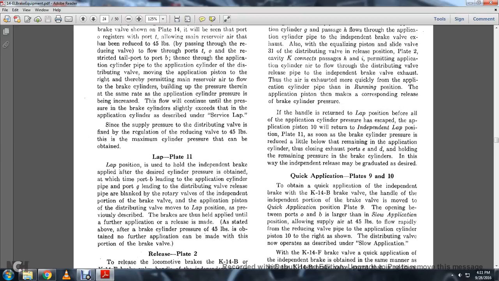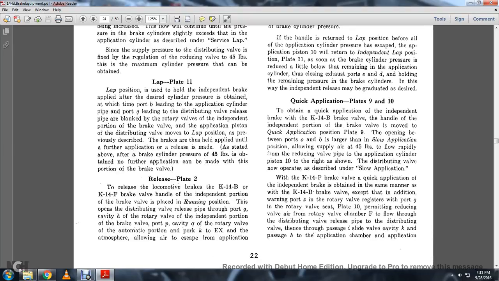If the handle is returned to the lap position before all the application cylinder pressure has escaped, the application piston 10 will remain in the independent lap position. Plate L will show the brake cylinder pressure is reduced to a little below the remaining application cylinder pressure, causing exhaust E and D to close, holding the remaining pressure of the brake cylinder. In this way, the independent release of the graduate is desired.